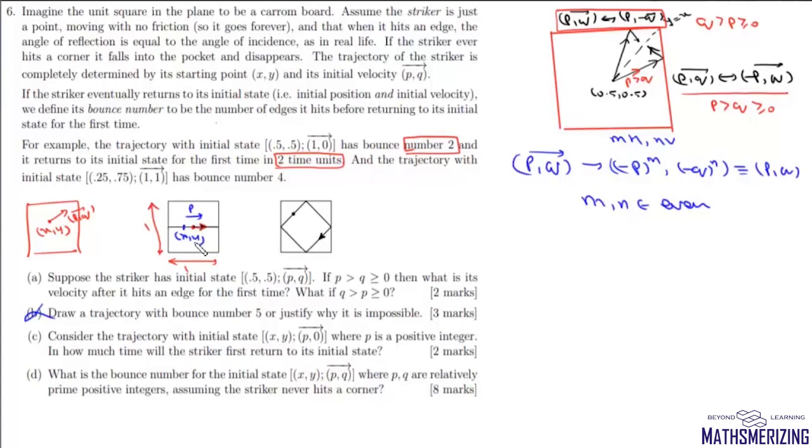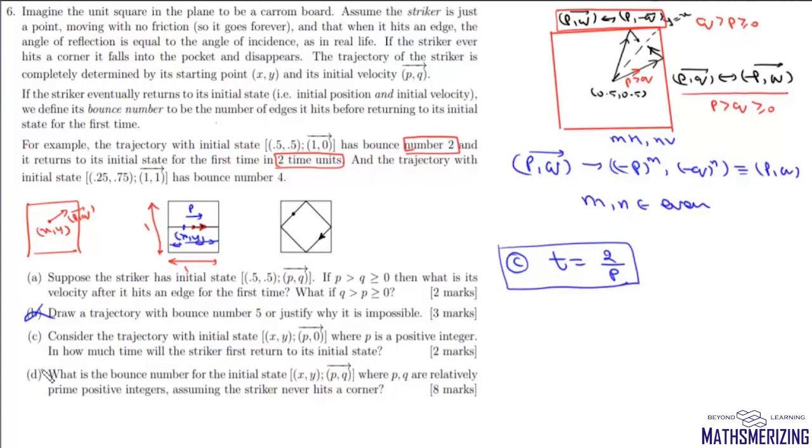So the striker has to cover this distance twice and this distance twice. So this striker has to cover a distance of actually 2 units with the velocity p. So time taken to complete this journey will simply be distance upon speed. So this is 2 upon p. So time taken by this striker to return to its initial state is 2 by p.